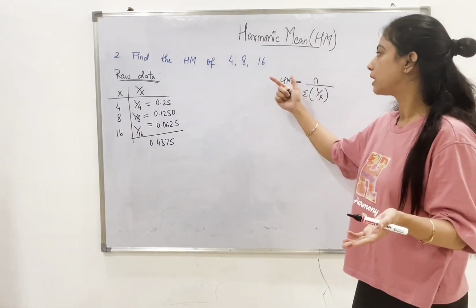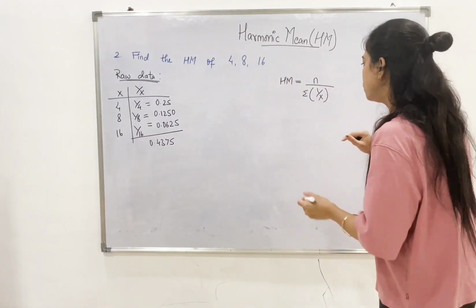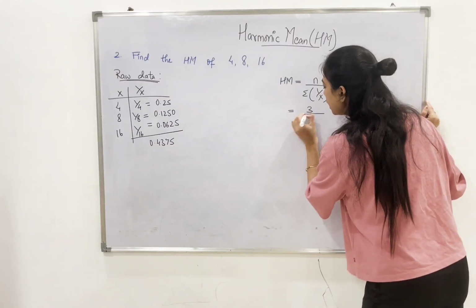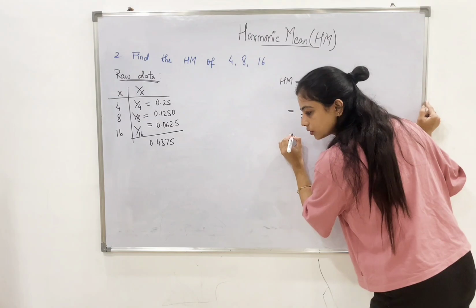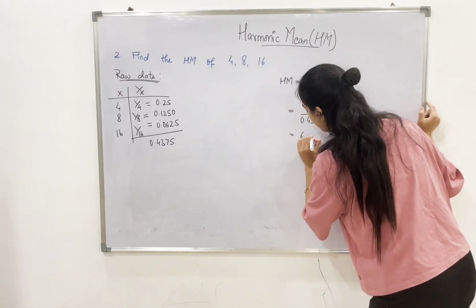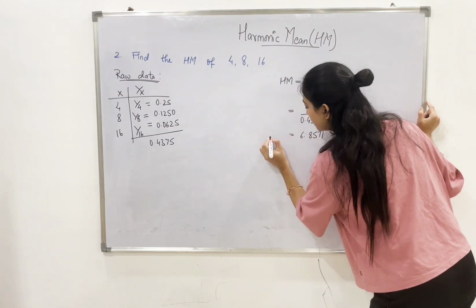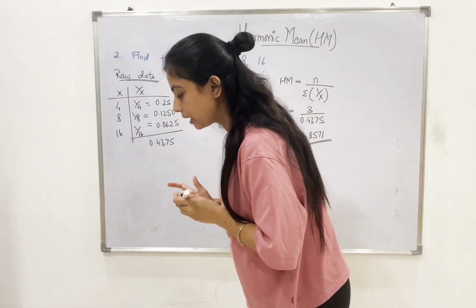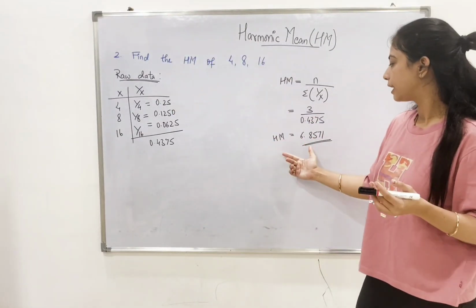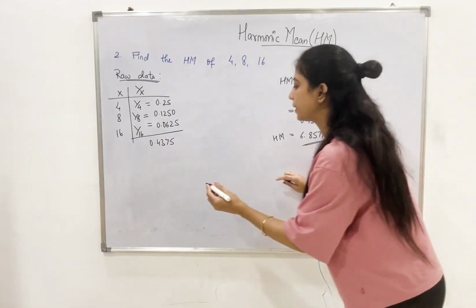Again, the n value is nothing but 3 since we have 3 values. So 3 upon 0.4375, which comes up to 6.8571. This is nothing but the harmonic mean. So again, don't forget to write the conclusion for this particular question.